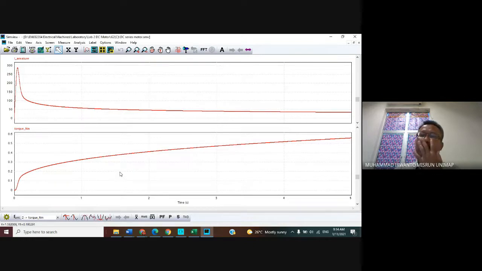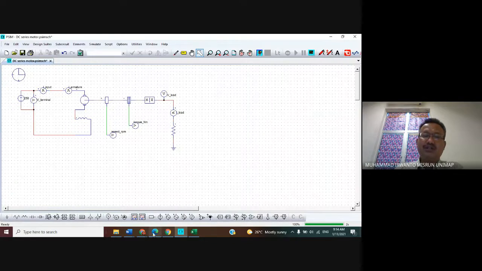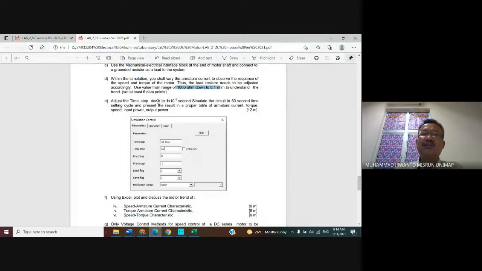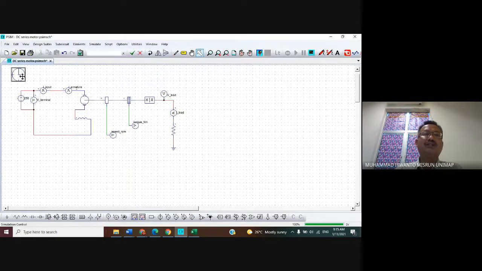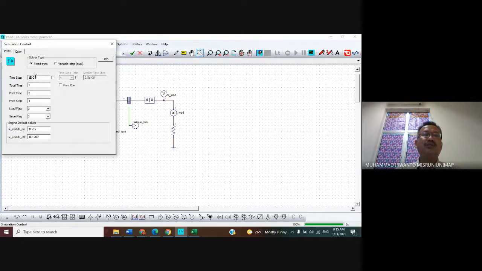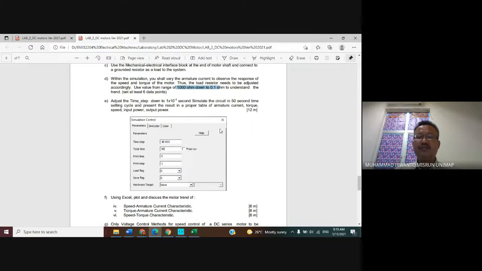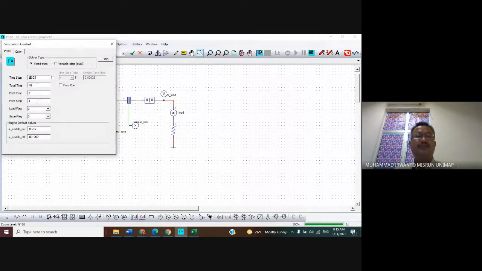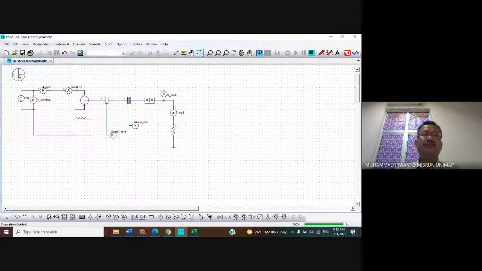Oh, sorry, I repeat again. Please look at this one. You have to adjust the values following this guide. The time step is 10 power minus 3, and the stop time is 50. Okay, now you can click this run simulation.